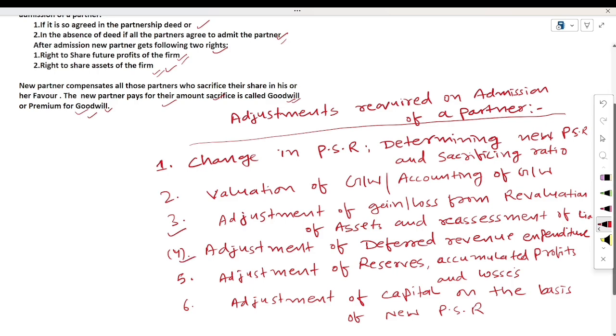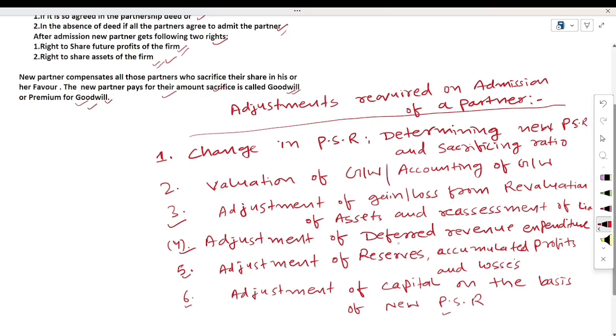And fourth, adjustment of deferred revenue expenditure or advertisement suspense. And fifth, adjustment of reserves, accumulated profits or losses. At last, we have to learn adjustment of capital on the basis of the new profit sharing ratio. These are the accounting treatments that we have to do after the admission of a new partner.